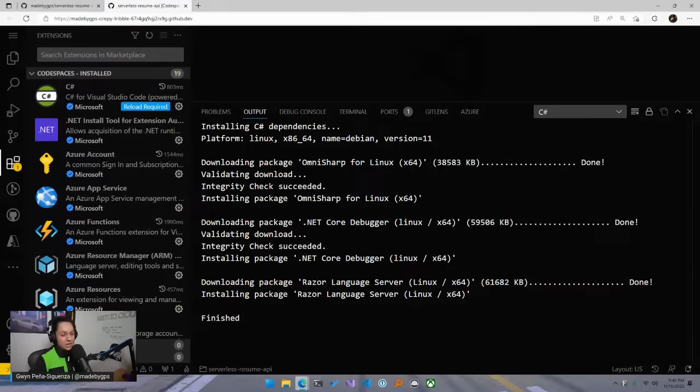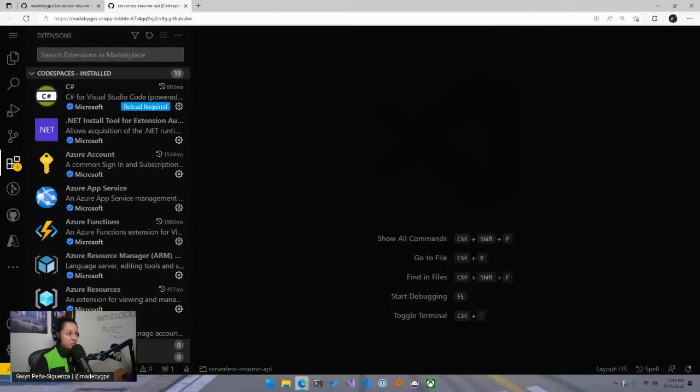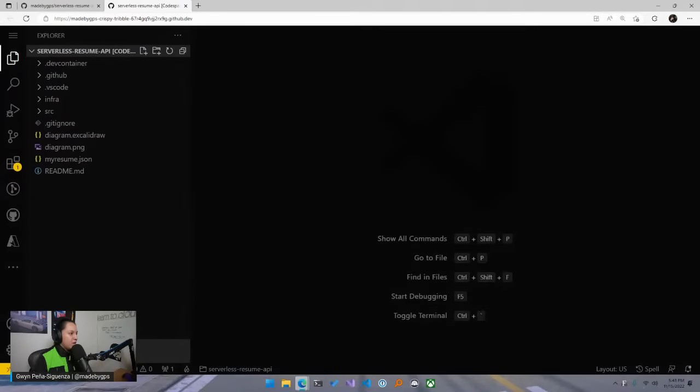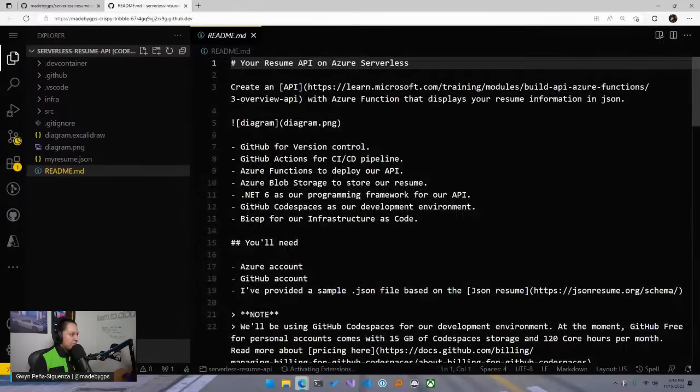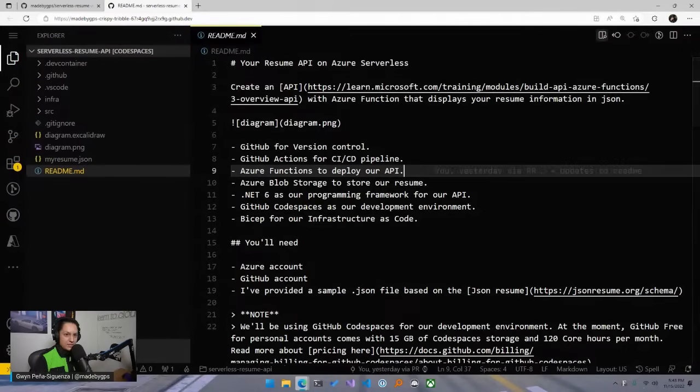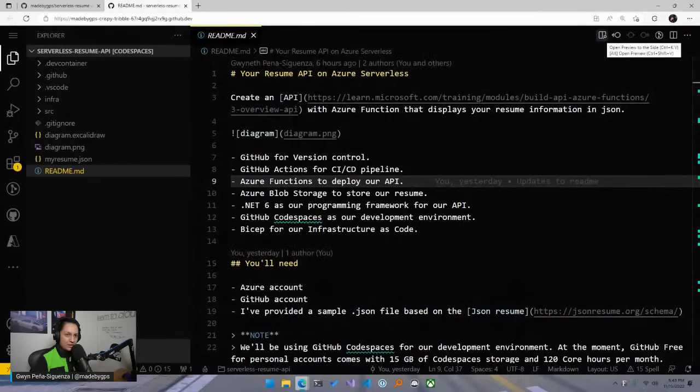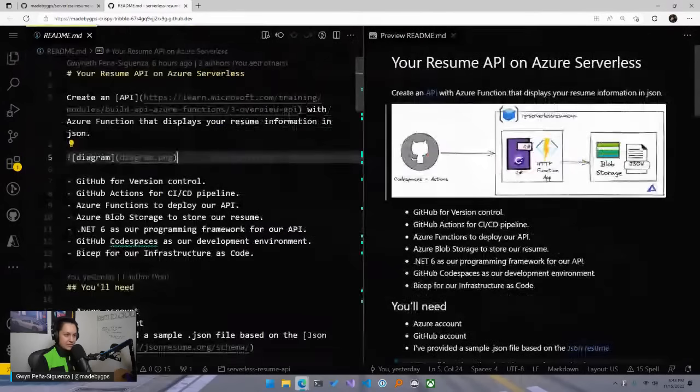Okay. So anyway, there's a couple of things that are already configured for us once you get your codespace loaded. All right. So if you open up the README, there's this little icon here that looks like 2 columns and a magnifying glass. You're going to click on that because this is easier for us to visualize our README documentation. Way better. Okay, awesome. Thank you all for that feedback.